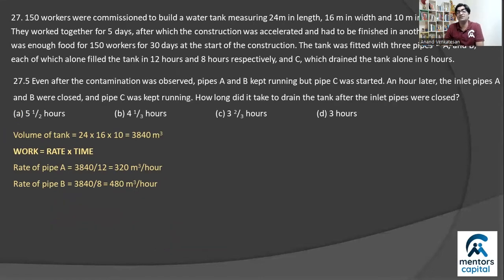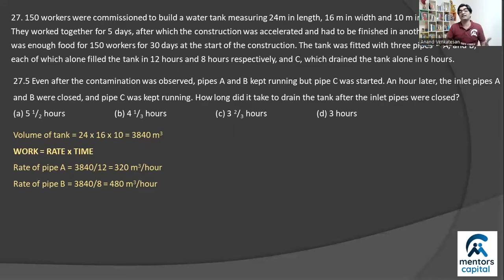And finally, you come to set 3. It talks about even though the contamination was observed, A and B were continued to run and C was now started, right? So at the 4th hour, this is what happened. And then 1 hour later, A and B are closed and C is kept running till it empties out the tank, right? How long does it take? That's the question. All right.